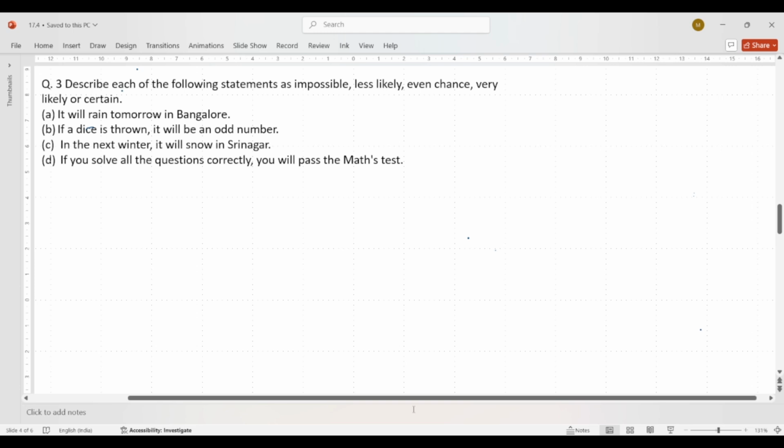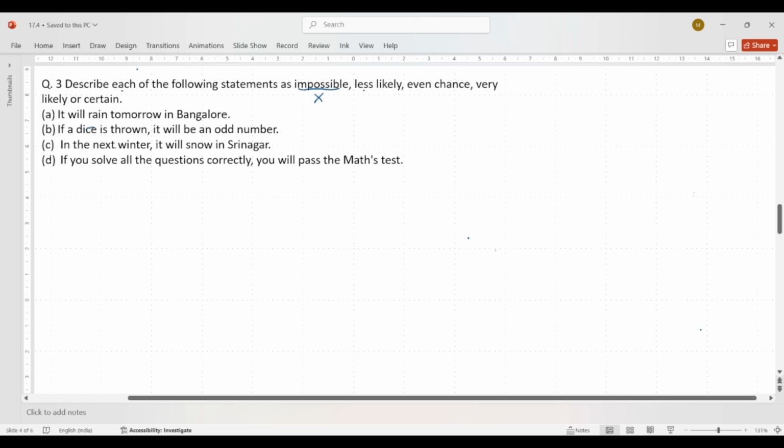Okay students, let's check question number 3. Describe each of the following statements as impossible, less likely, even chance, very likely, or certain. Here, first we will try to understand all these terms, then we will solve further. Impossible means that cannot happen.